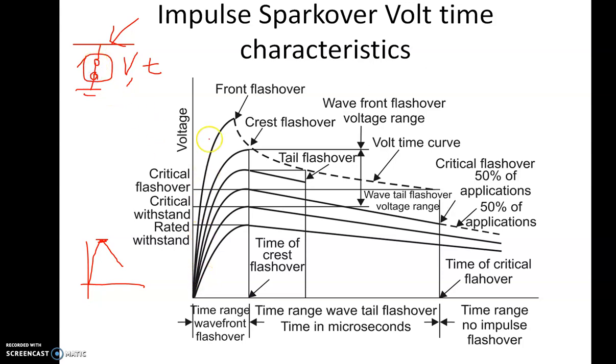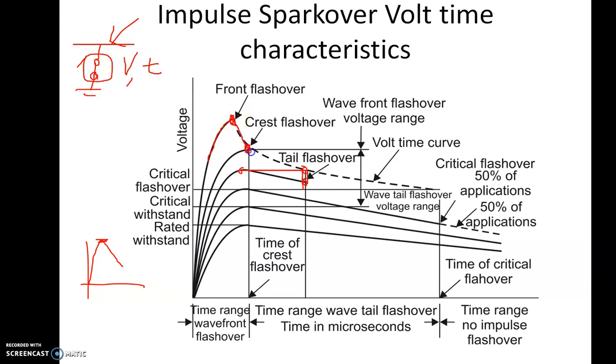Okay, so for example, in this first waveform, when the wave was rising, at this point the insulation has broken down. So this is one point that we have got. In the second case, we have increased the voltage, and just at the peak the insulation is breaking down. This can be the second point. The third point can be when the voltage has increased and reached its peak, but has not broken down. But after some time, when the voltage is at its tail, somewhere here, the insulation has broken down. So in this case, we'll consider this point. We'll draw one line like this and one line from this point here, and then we'll consider this point. So this way I got 3 points.